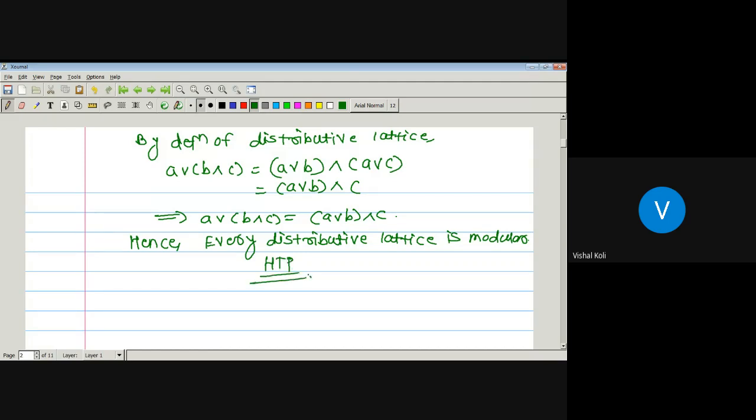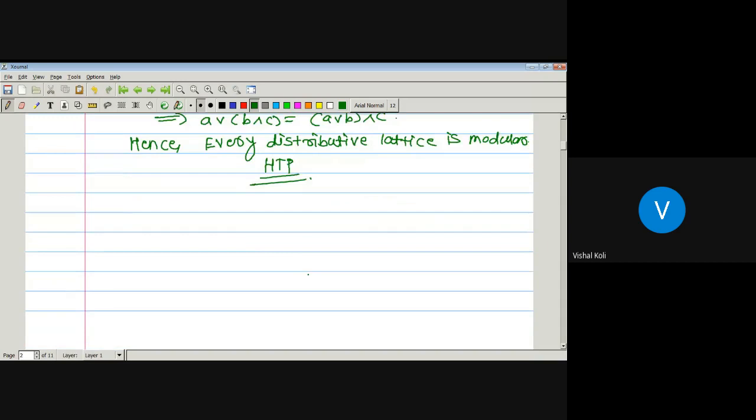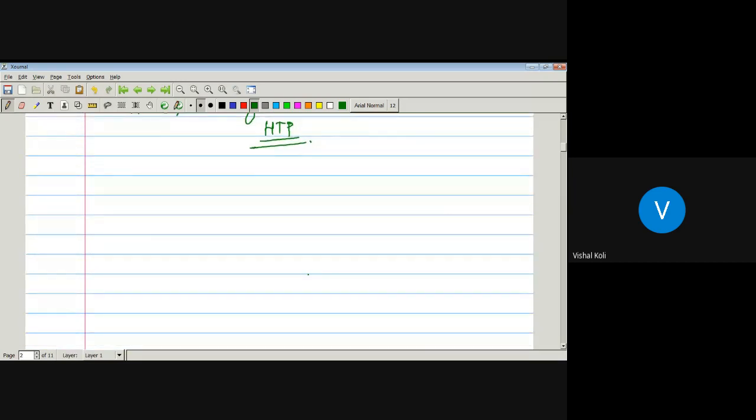Now we have to check its converse part. That one is not true, and we will explain by taking one example. Suppose this is a lattice. Here we have to take one modular lattice which is not distributive, with elements B1, B2, B3, 0.